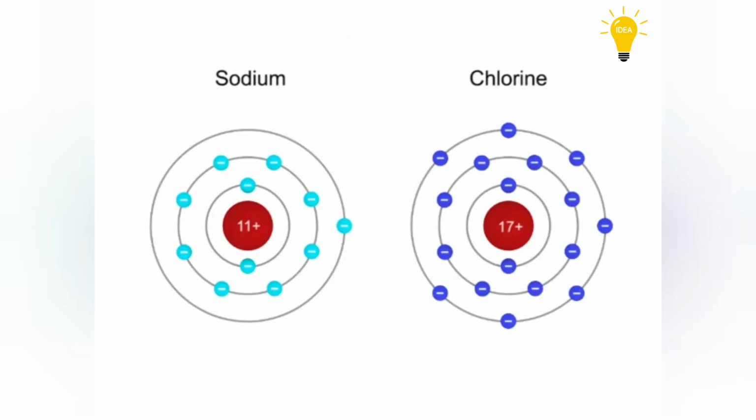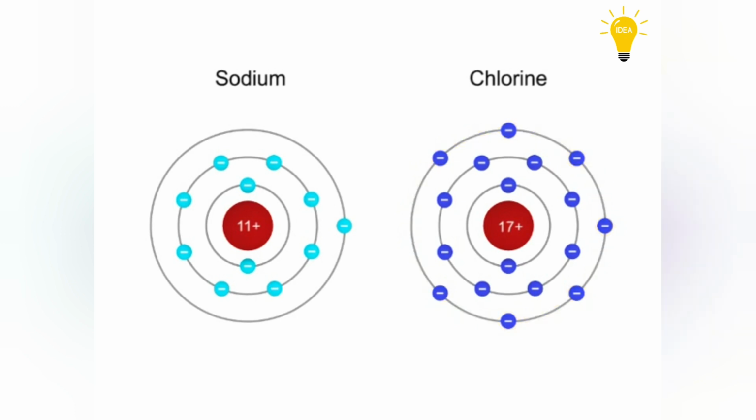To further investigate how negative and positive ions are formed, let's look at the compound sodium chloride or table salt. Sodium chloride consists of a sodium and a chlorine atom. Sodium has 11 protons and an equal number of electrons. Chlorine has 17 protons with a corresponding 17 electrons in orbits around the nucleus. Each atom is looking to become more stable. Sodium by giving up its single loosely held electron in its outer shell, and chlorine by gaining an electron to increase its outer shell number to 8.